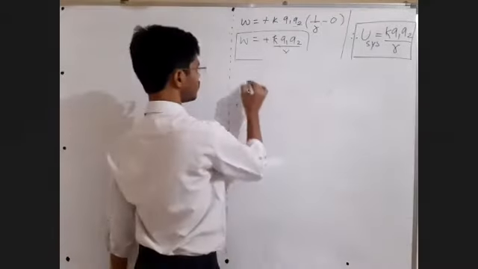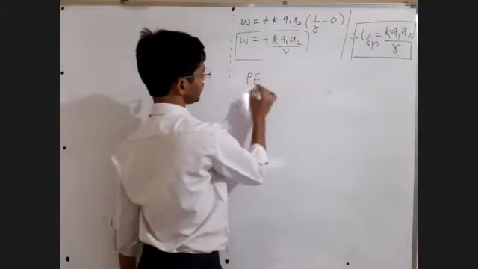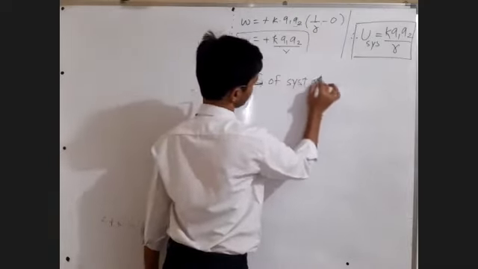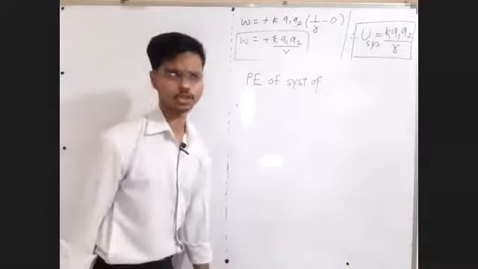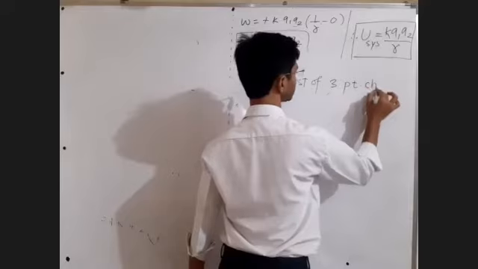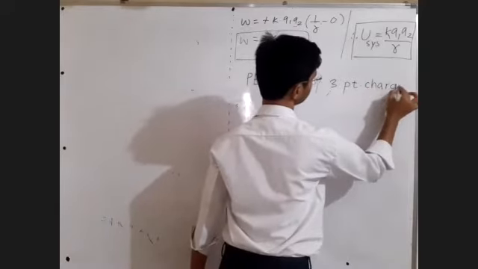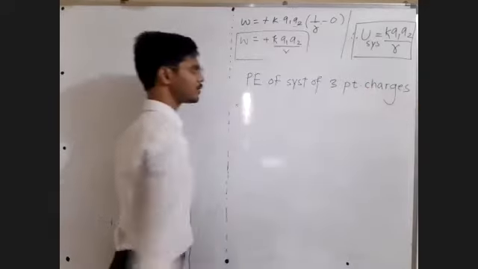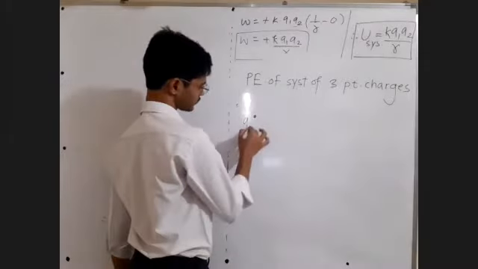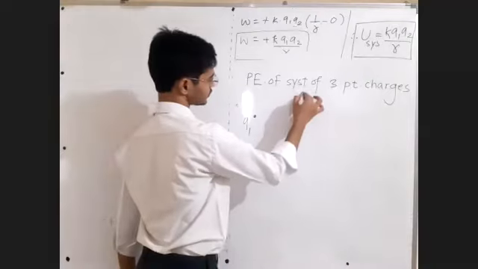Write down potential energy of system of 3 point charges. Potential energy of system of 3 point charges. Let's do it. First is here, second is here.